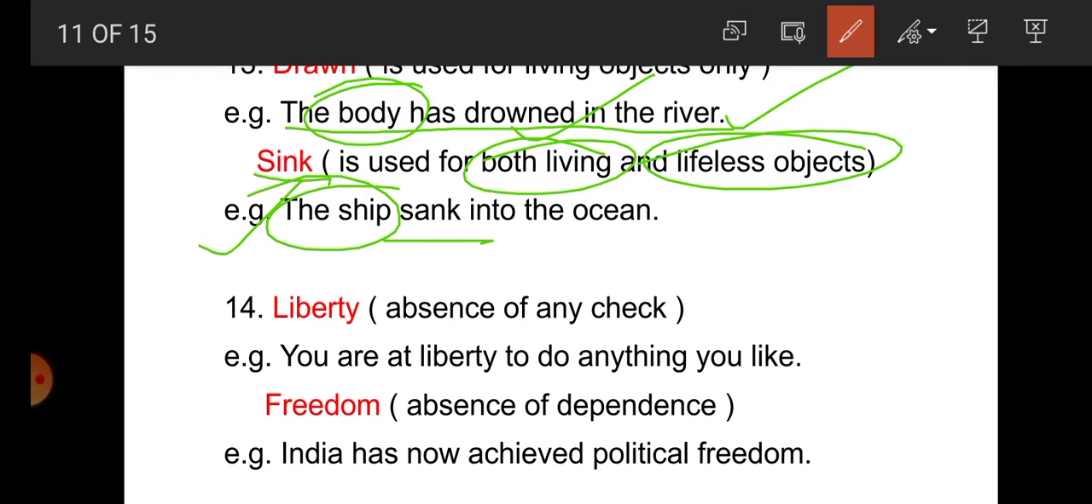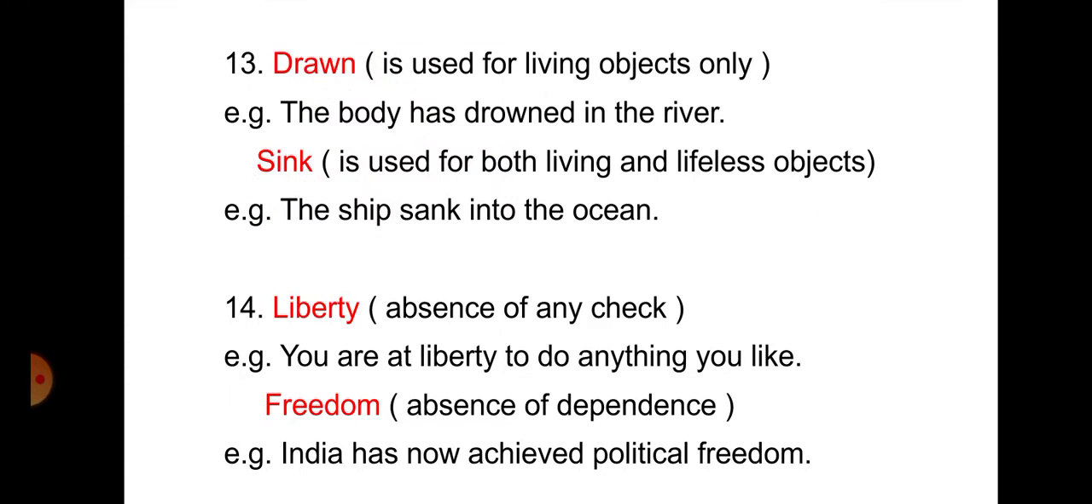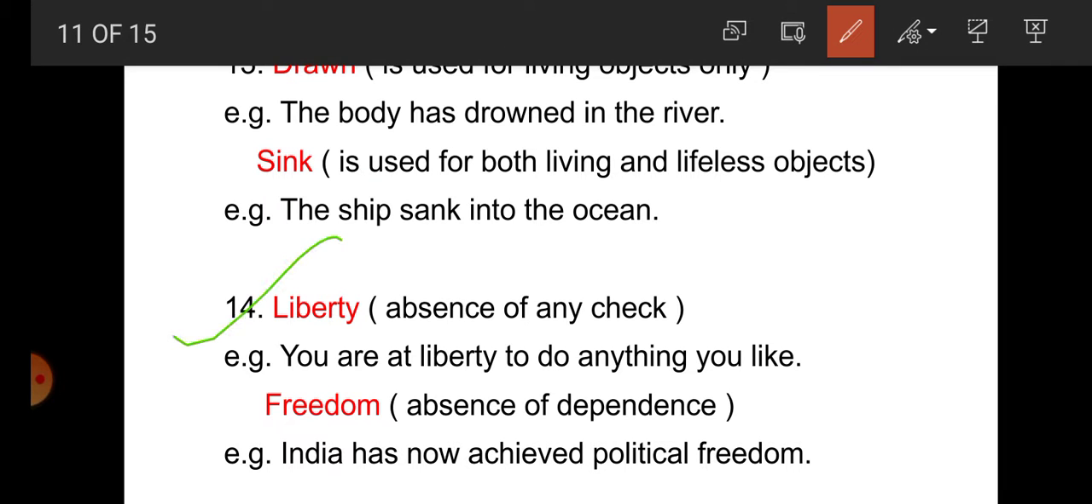So student, we have got here that drown and sink both are synonyms, and drown is used for living objects and sink is used for both living and lifeless objects. Now the next one is liberty and freedom. Now what is liberty and freedom, student? Liberty means absence of any check, any restrictions, and freedom means absence of dependence, means there is no dependence, independence. So student, with the help of example, make it clear.